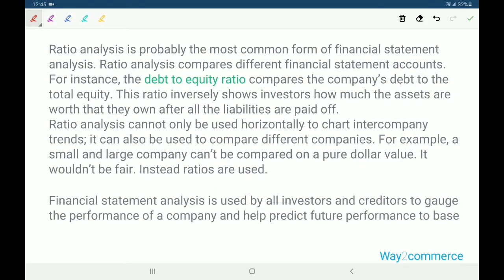Ratio analysis is probably the most common form of financial statement analysis. Ratio analysis is important. Ratio analysis compares different financial statement accounts. For instance, the debt to equity ratio compares the company's debt to the total equity.